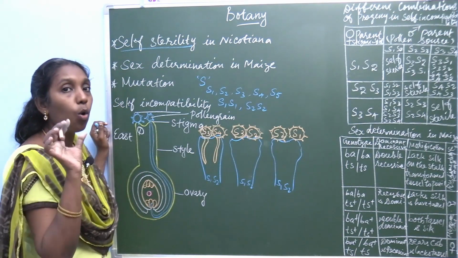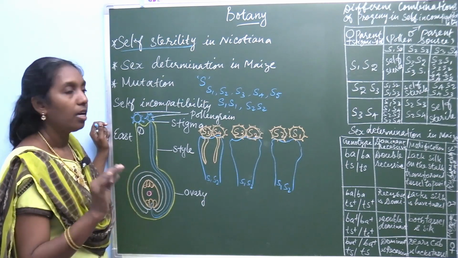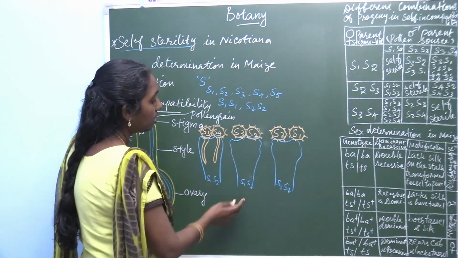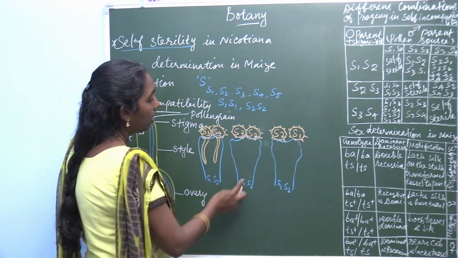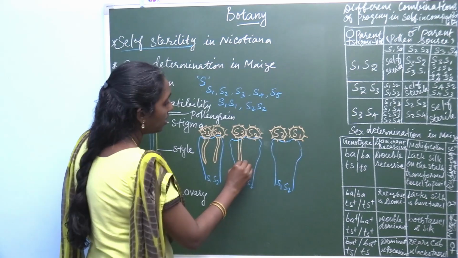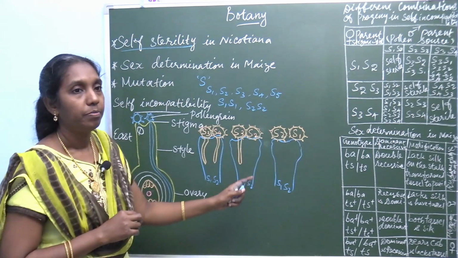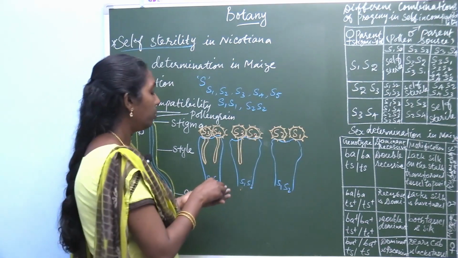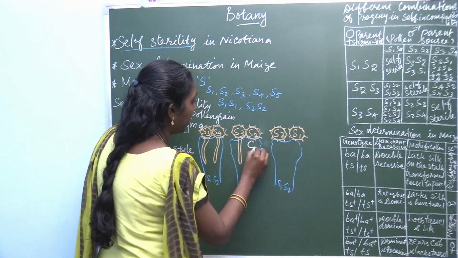If it is the homozygous condition, it does not germinate. Then here, S1S3 starts to germinate, but S2 does not germinate.